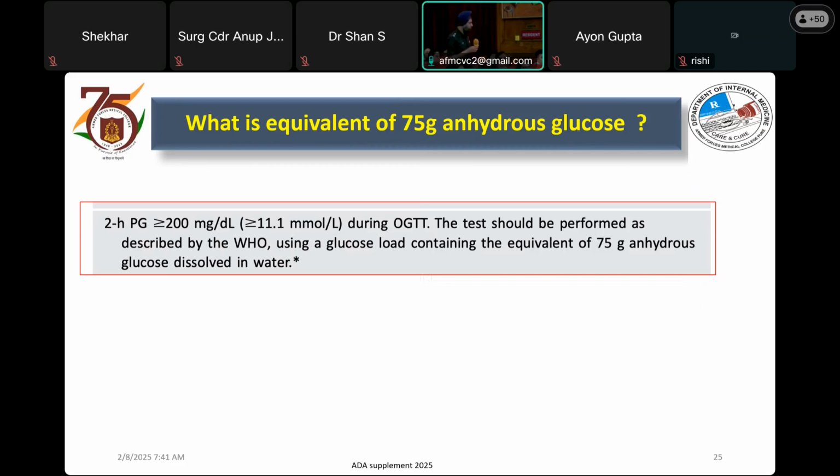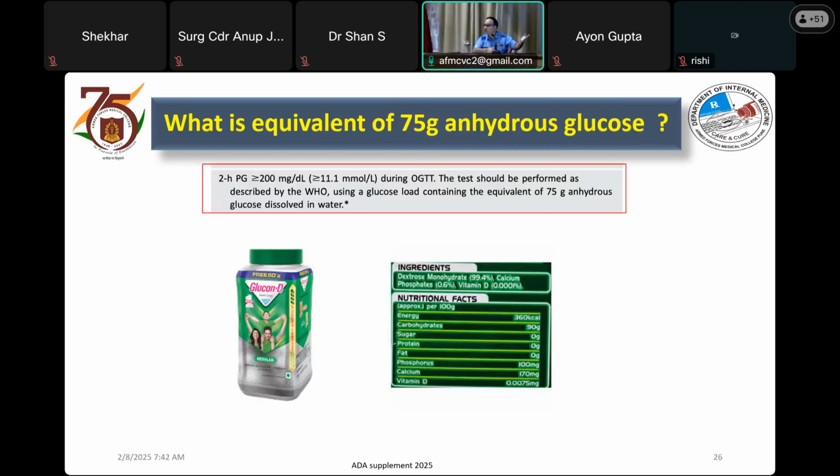So basically, when we were discussing the diagnosis of diabetes, it was highlighted that we should do the test with the equivalent of 75 gram anhydrous glucose. But what is the situation? Anhydrous glucose is hygroscopic, which is not stable in normal circumstances. So what we do is adapt and use the normal Glucon-D which is available. Most of the labs are using this, and it contains monohydrous glucose.